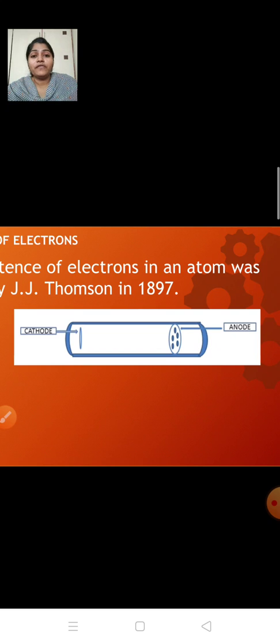Now the end of the glass tube light has two metal plates. So you can compare this discharge tube with the tube light. Even this discharge tube is made up of glass and it has two metal plates. One is the cathode, another is the anode. Now the anode is perforated. It means it has holes.